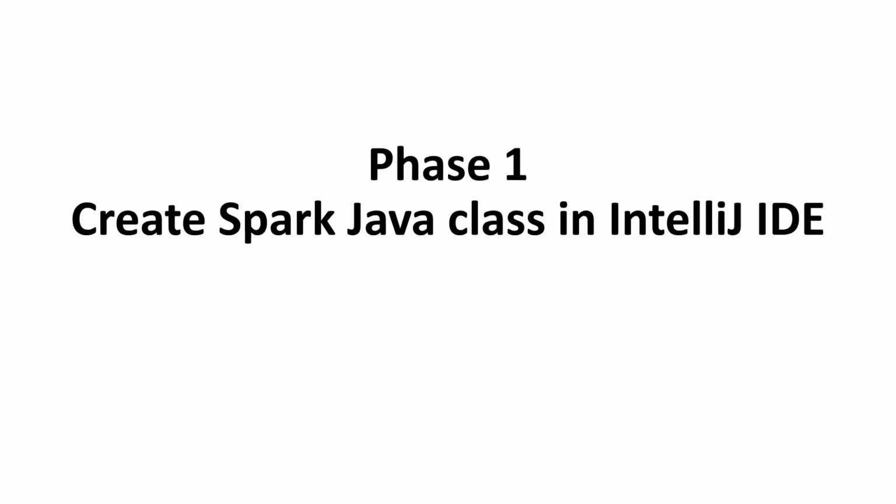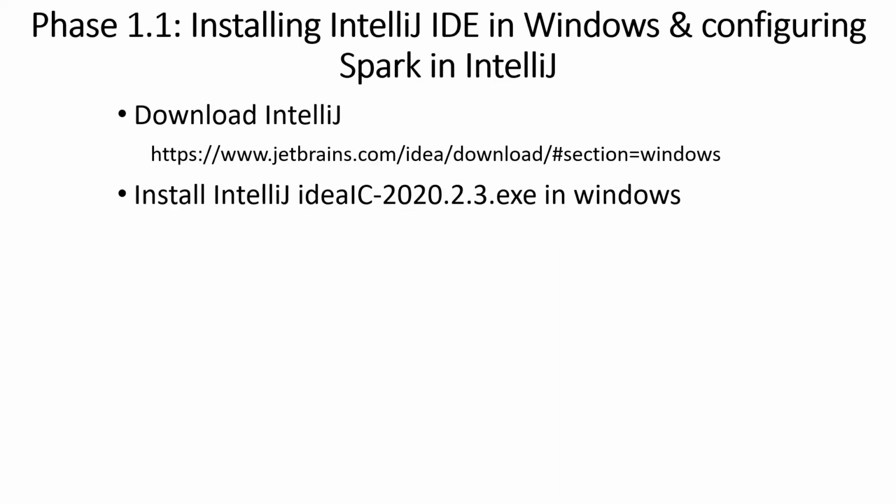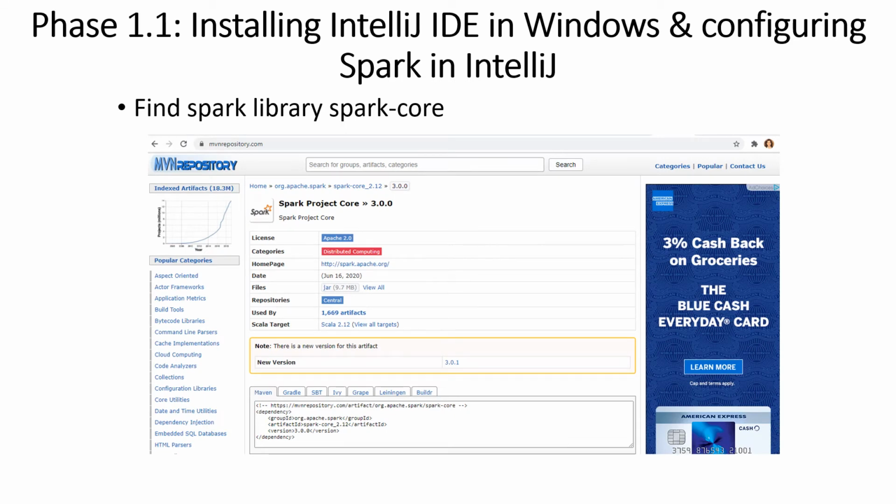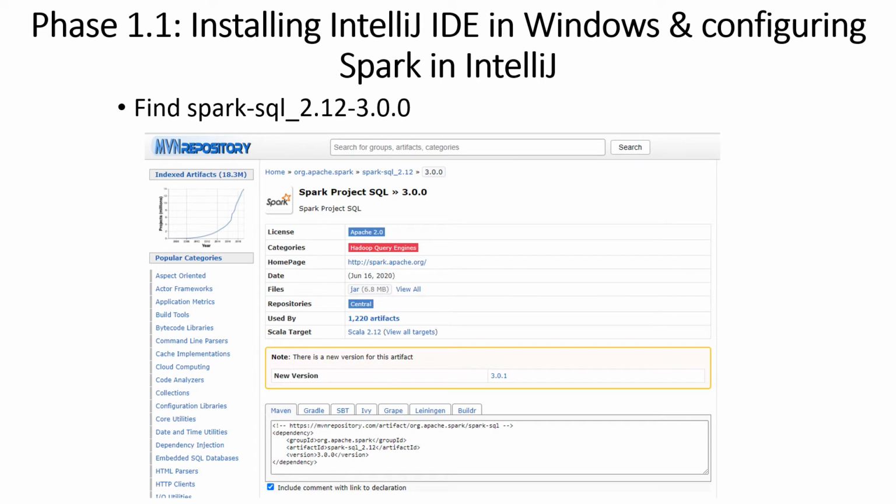Let's start phase 1, create Spark Java class in IntelliJ IDE. First, I downloaded IntelliJ and then installed it in Windows. In the IntelliJ environment, I created a new Maven project. In mavenrepository.com, I searched for the Spark core library, and here is the snippet that I'm going to use. I also found the Spark SQL library, and here is the snippet that I'm going to use.